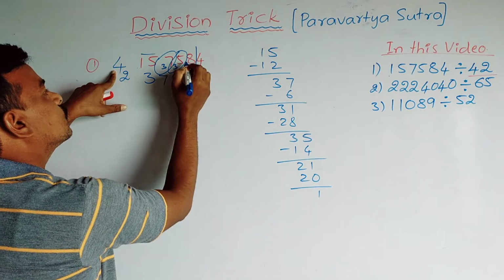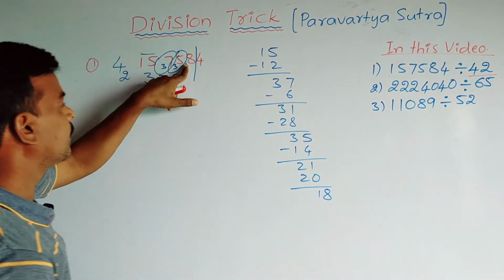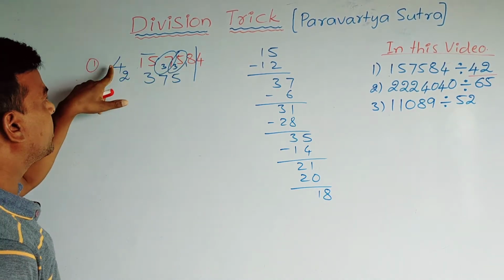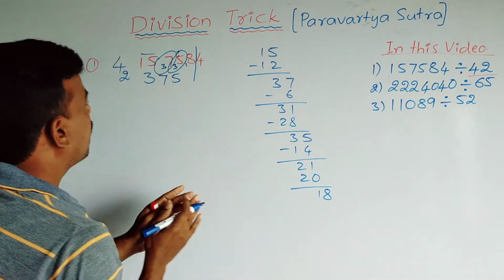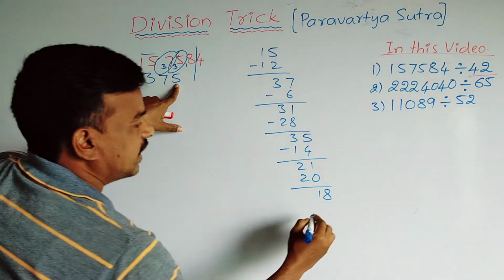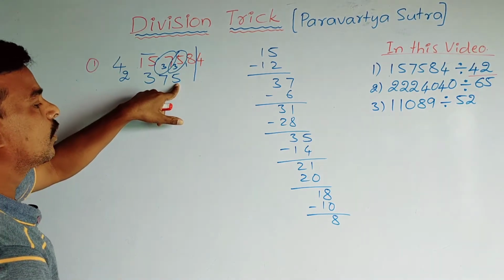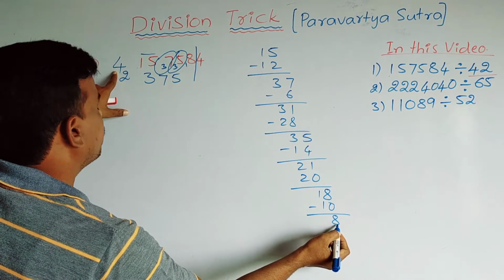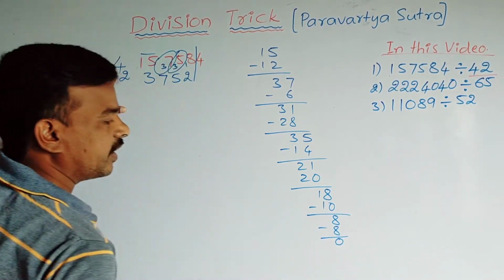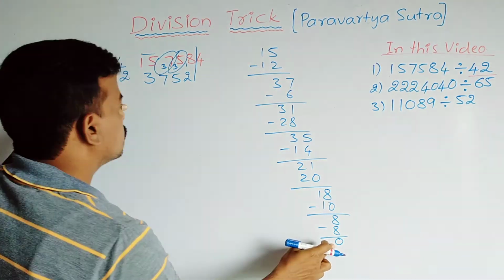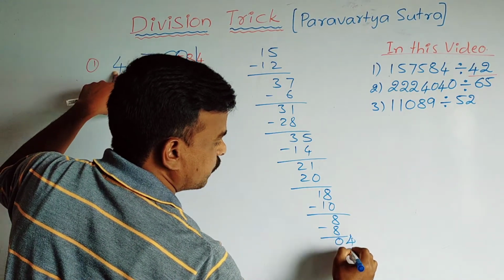This 1 we write before 8. Then it becomes 18. Now 2 into 5: 2 fives are 10. We write it here and subtract it, so it is 8 only. Now you divide 8 by 4: 4 twos are 8. You subtract it, then it becomes 0. So this 0 we write before 4, so it becomes 4 only.